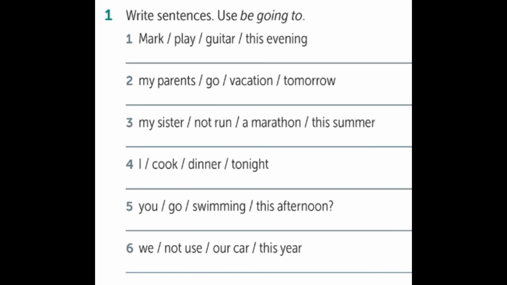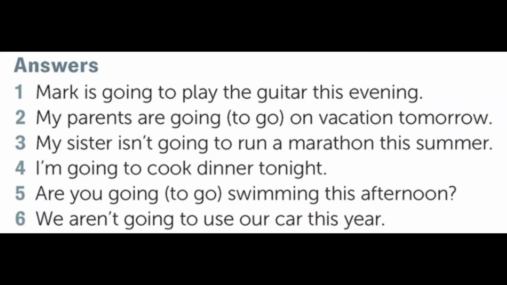Let's practice a little. In this exercise, you're going to write sentences using be going to. Let's do it. Check the answers. Number 1. Mark is going to play the guitar this evening. Number 2. My parents are going on vacation tomorrow, or my parents are going to go on vacation tomorrow. Both cases are correct. Number 3. My sister isn't going to run a marathon this summer.